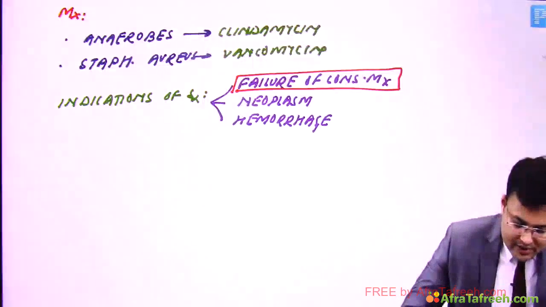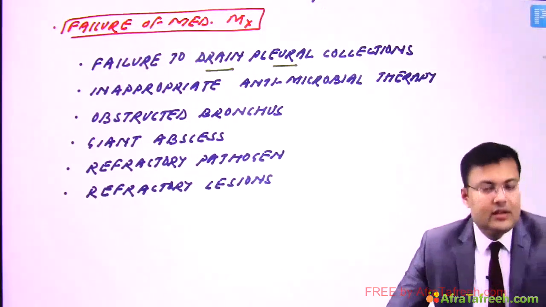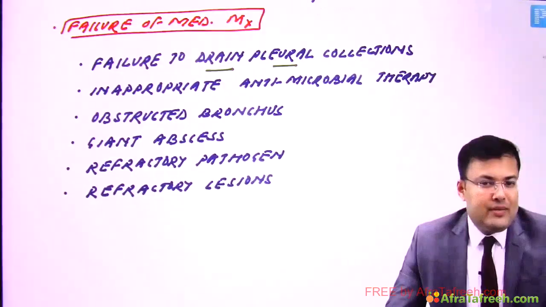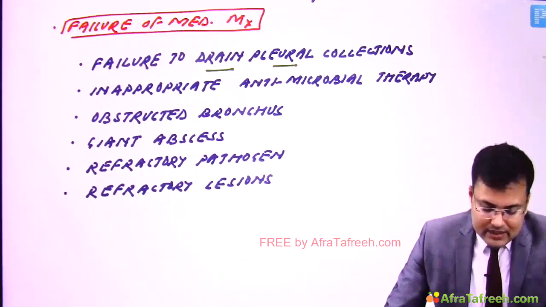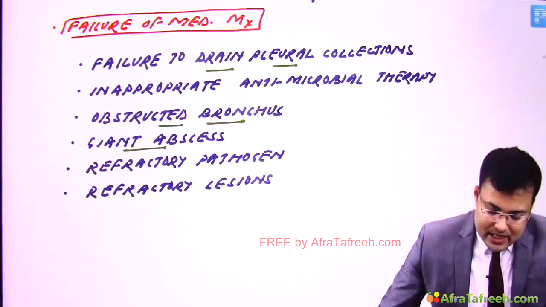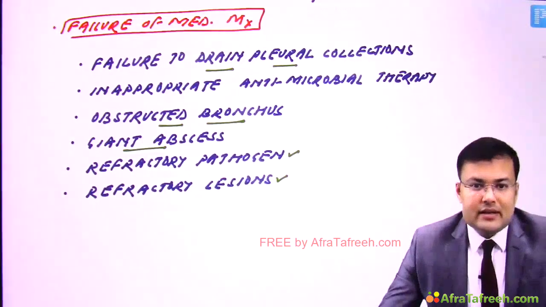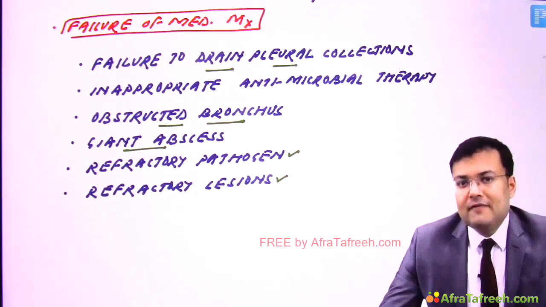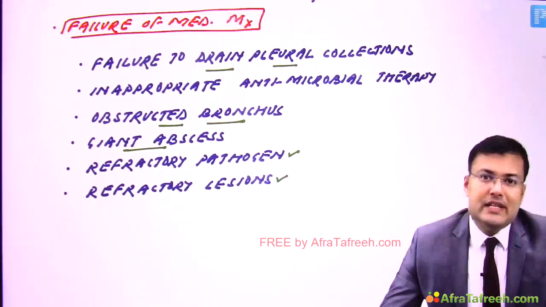Okay, so the causes are failure to drain pleural collections, inappropriate antimicrobial therapy to which the organism is resistant, sometimes an obstructed bronchus, a giant abscess which requires drainage, and sometimes the lesion is refractory and sometimes the pathogen is refractory. So these are the causes of failure of medical management and we need surgical intervention for these cases.